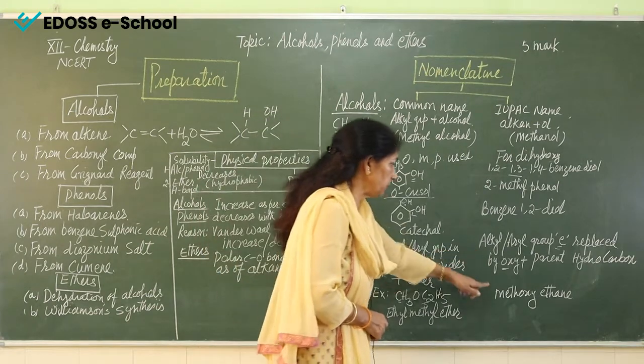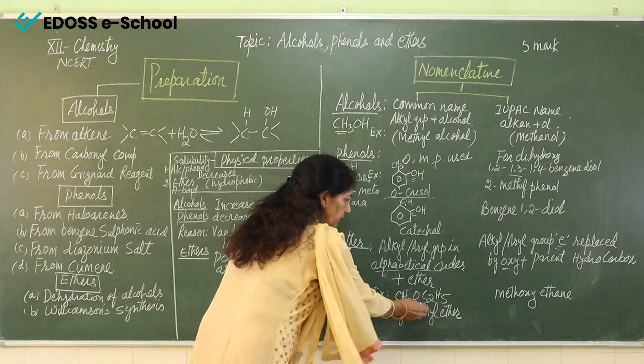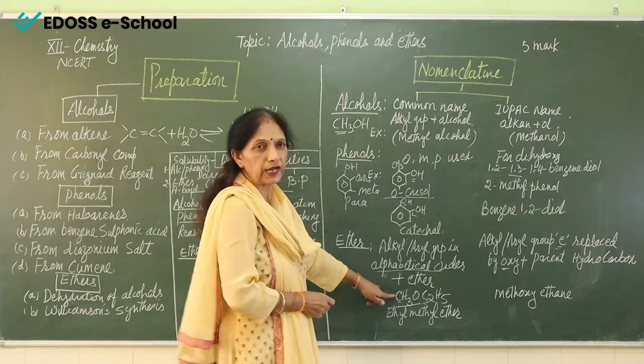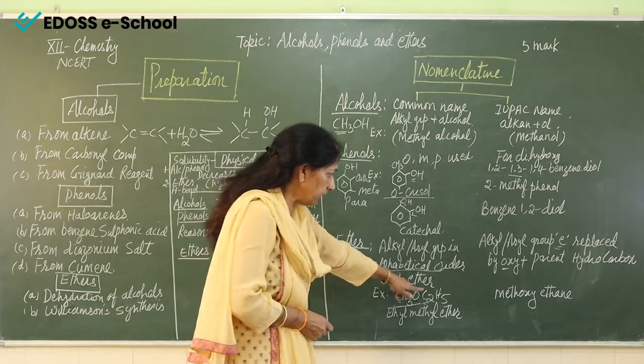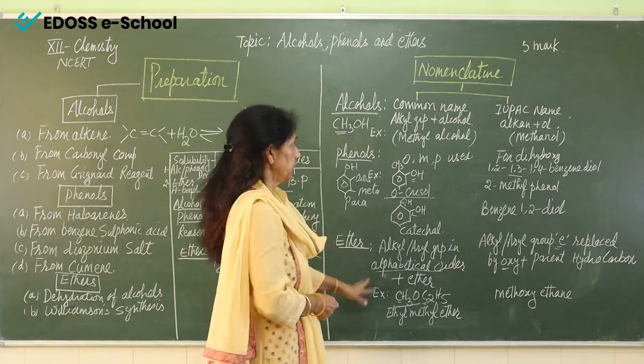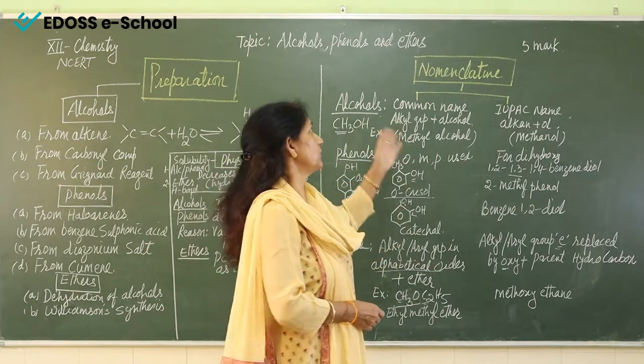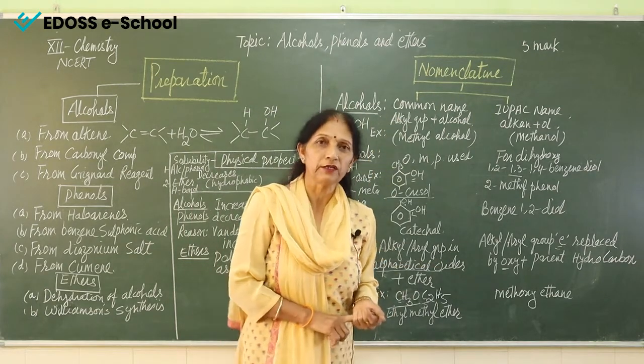So the name will be methoxy. This O will be added to methyl. So it will be methoxy, and the parent chain will be ethane. So methoxyethane. So this is the simple form to learn the nomenclature of alcohols, phenols and ethers.